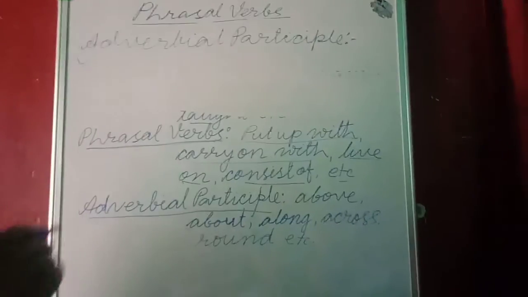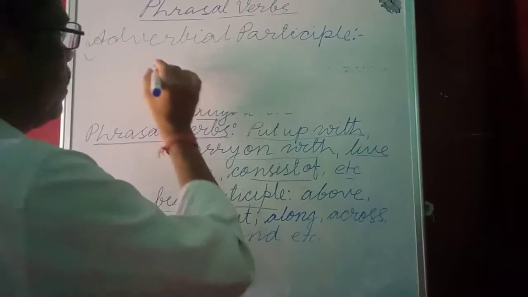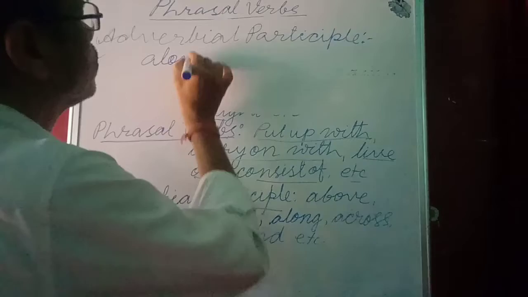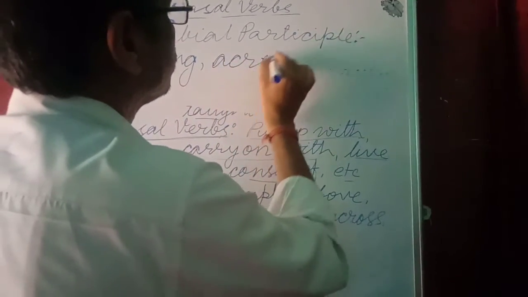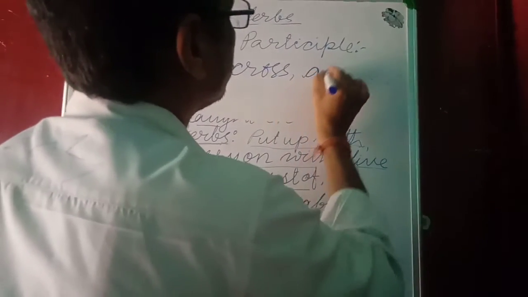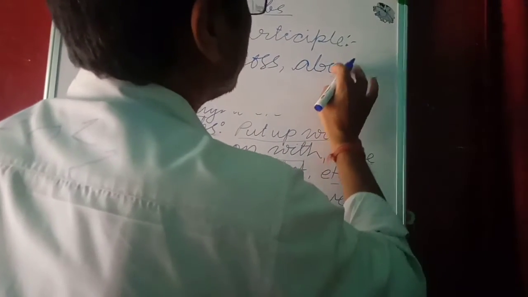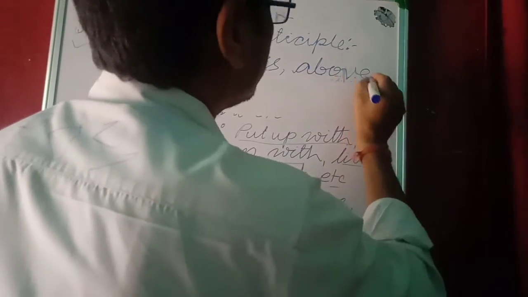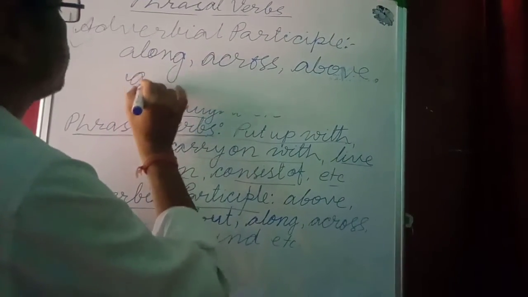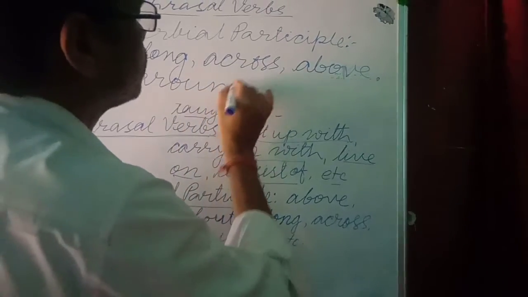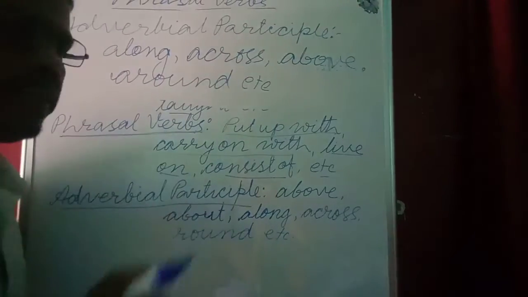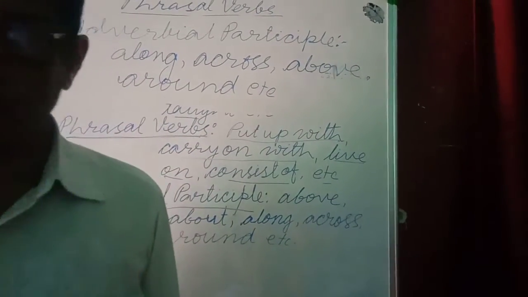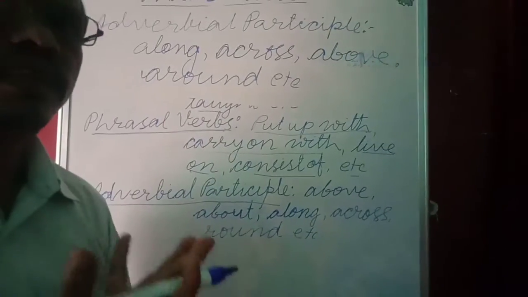What are they? They are along, across, above, around, etc. These words do the work both as a preposition and as an adverb. That's why they are called adverbial participle.